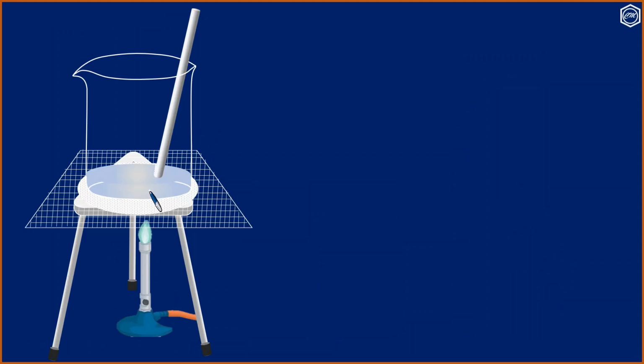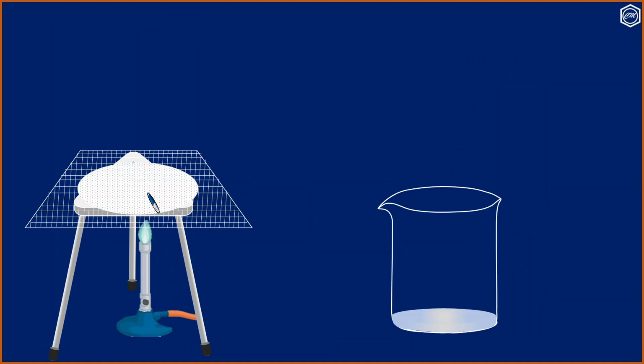Now concentrate the mixture, remove from the burner, allow to cool to room temperature. Now the crystals of potash alum separate.